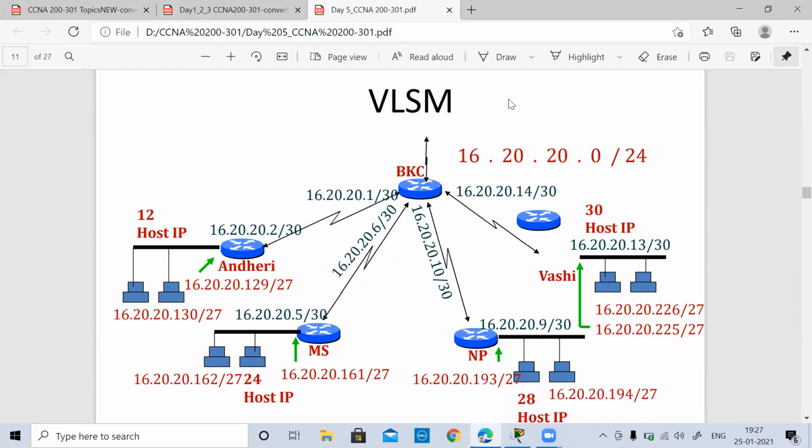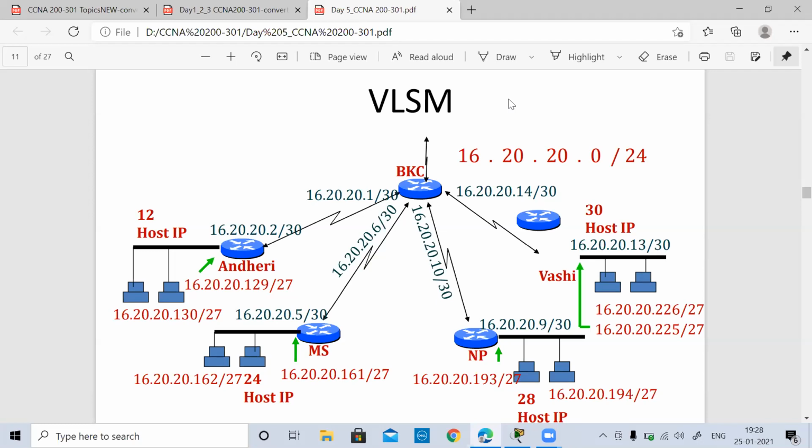Exactly. But initially it was important, because there are many students who don't know about subnetting. For them, we first divide it into fixed length subnetting, and then make them understand why that is not good in this scenario. The resources are not utilized properly, so we have to go with the variable length subnet mask.